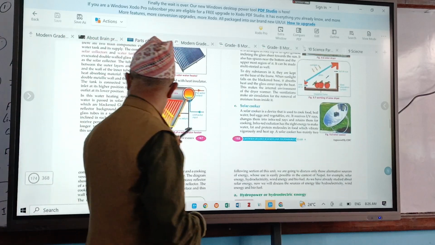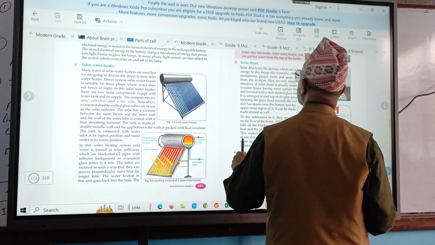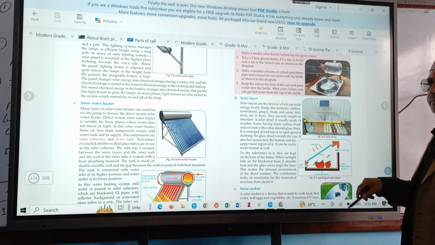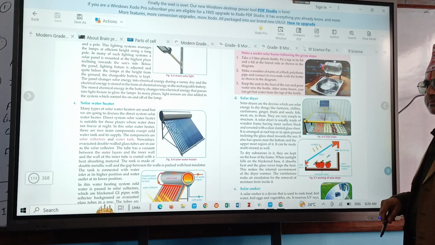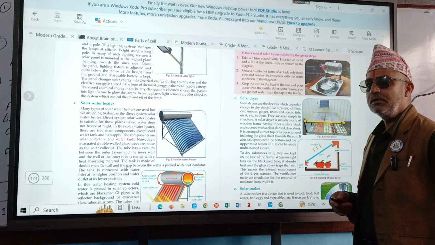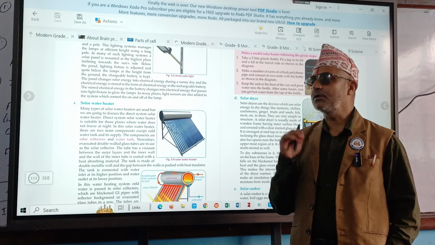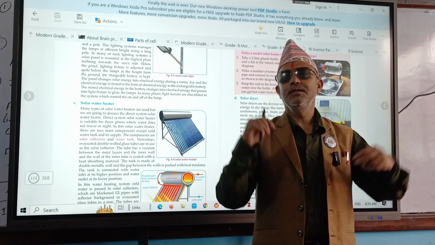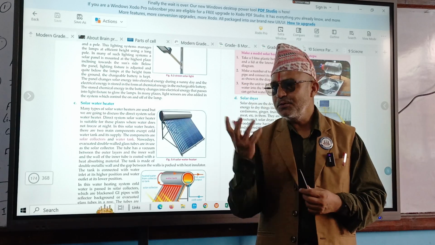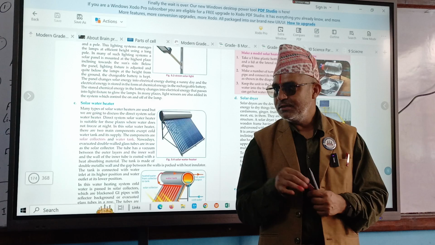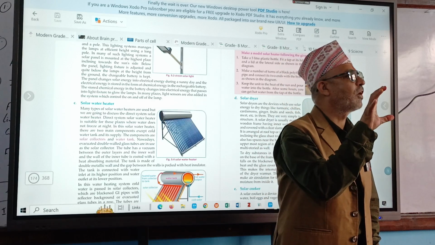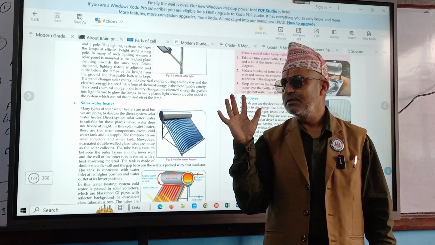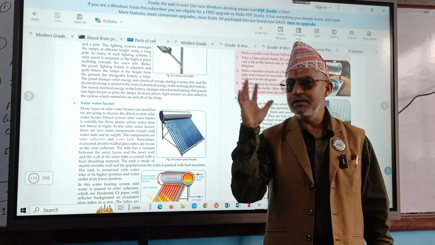Next one is, what is next? It is not obvious. No, while there is sun, we don't need hot water. No, it doesn't mean that. During winter season, do you need hot water or not? Then in winter season, the sky is not covered with cloud. There is no cloud in the sky. Have you seen? Sometimes there may be fog, Husu, but that Husu time has also already gone. Nowadays we cannot see that fog in Kathmandu.